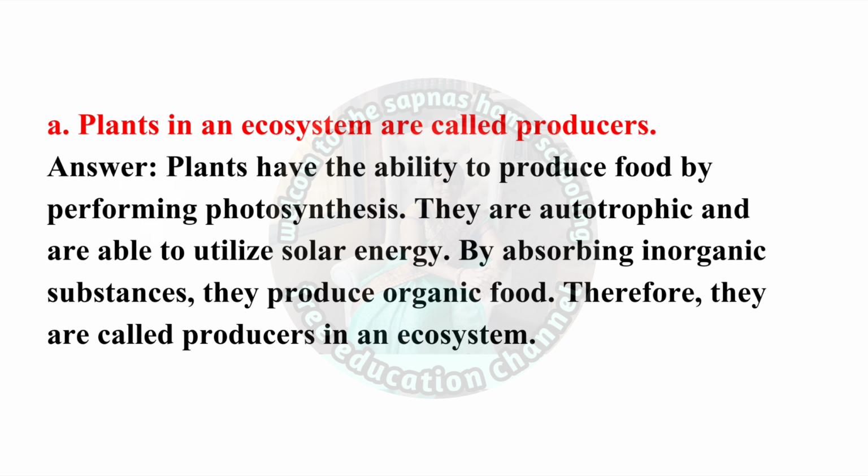First question A. Plants in an ecosystem are called producers. Answer. Plants have the ability to produce food by performing photosynthesis. They are autotrophic and are able to utilize solar energy. By absorbing inorganic substances, they produce organic food. Therefore, they are called producers in an ecosystem.